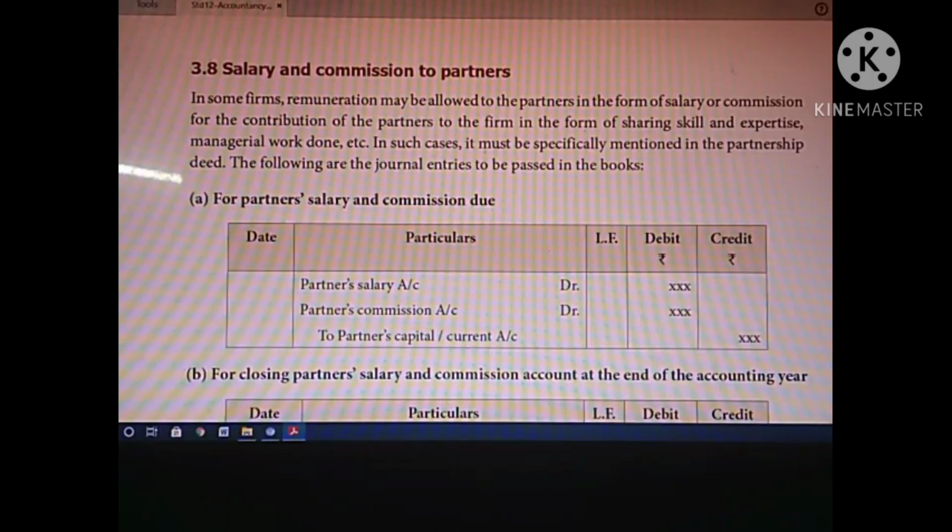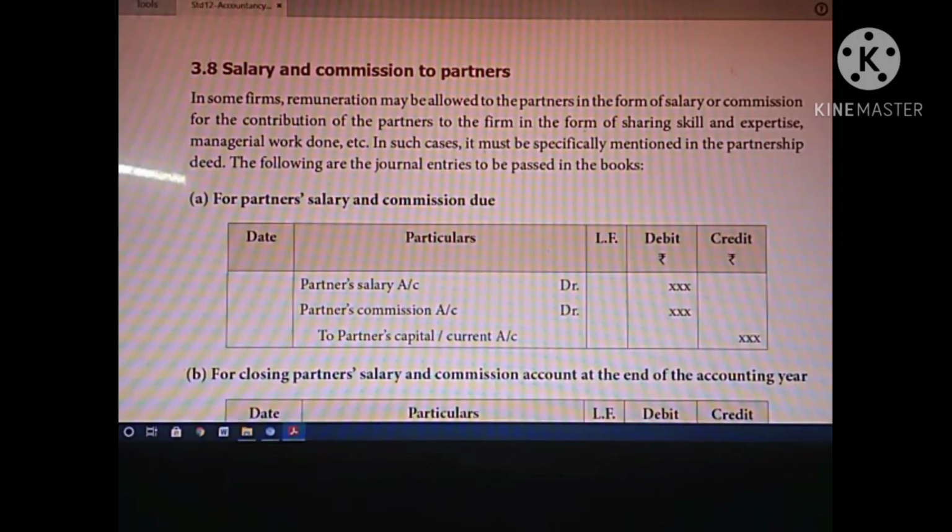Some firms may allow remuneration to the partners in the form of salary or commission for their contribution to the firm, such as sharing skills and expertise and managerial work done. Not all firms do this, only some. They allow it because the partners work hard to achieve the organizational goal.